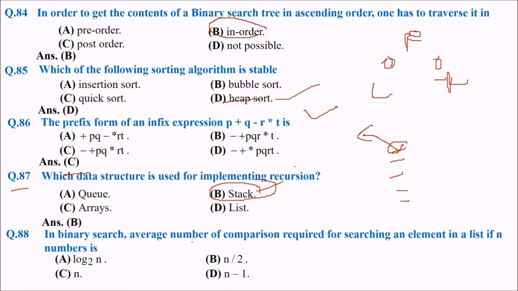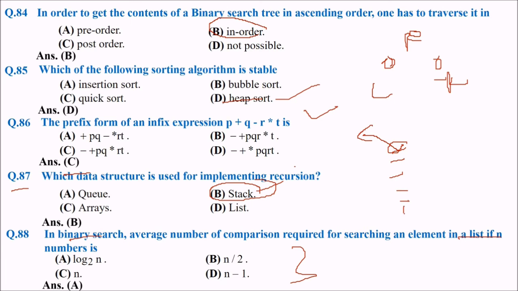In a binary search, the average number of comparisons required for searching an element in a list of n numbers is: now, in a binary search, average number of comparisons required for searching an element. The answer is log n. In binary search, only log n will be taken.